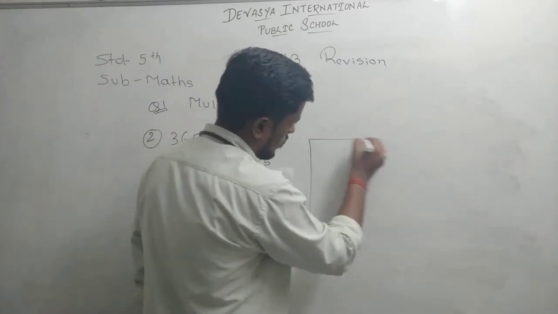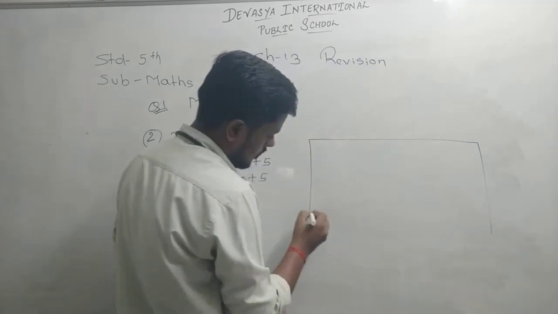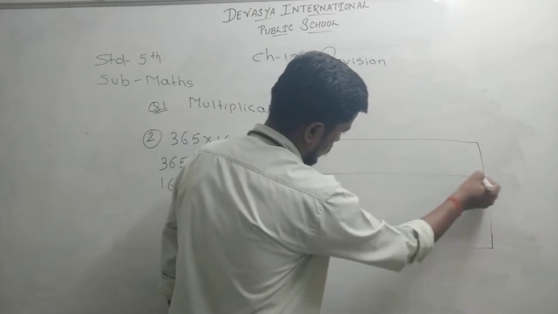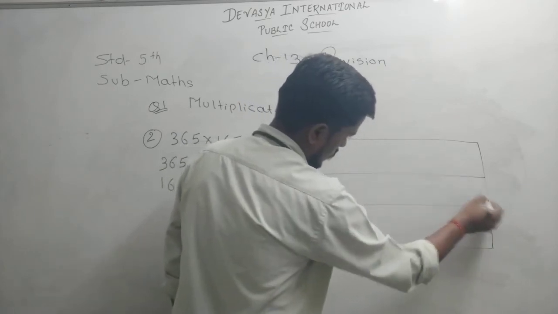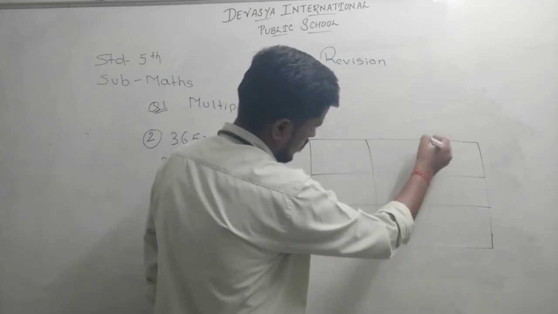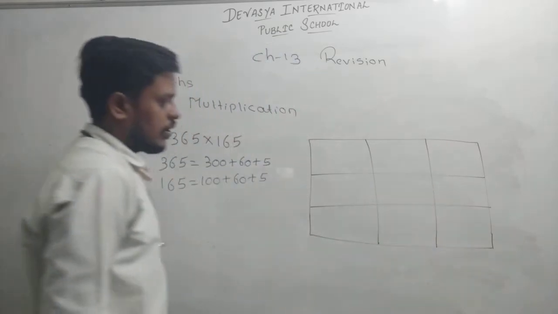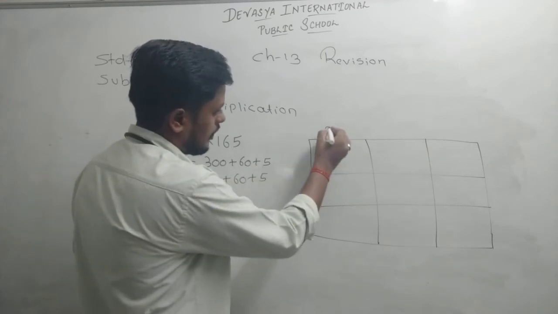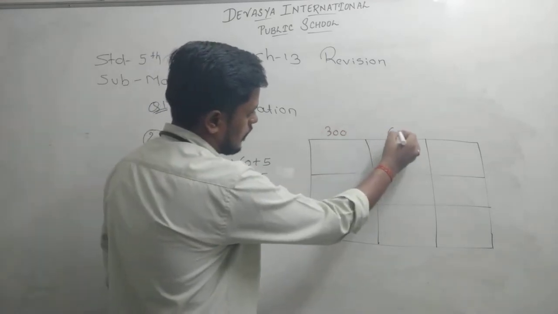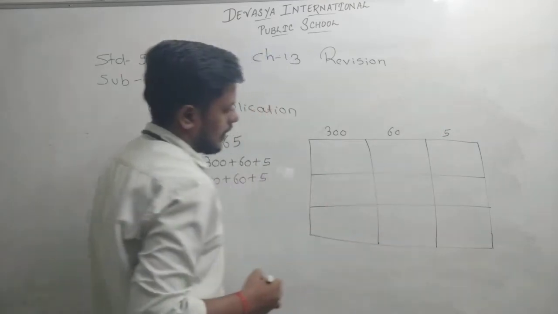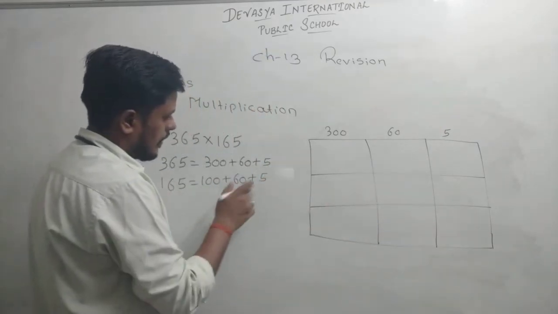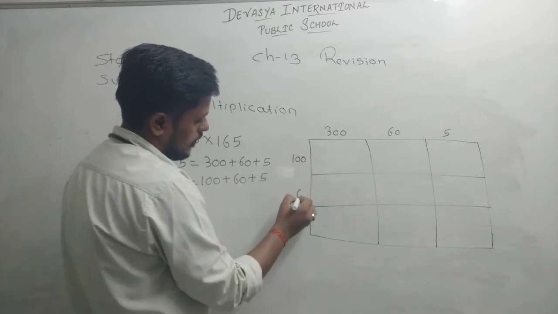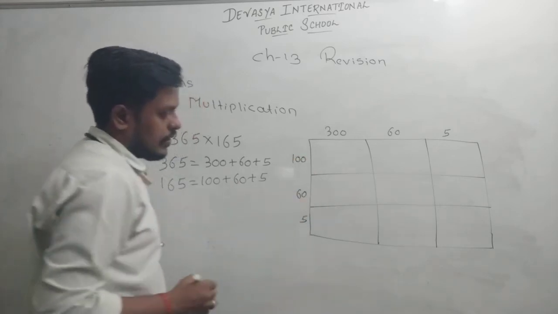This way. Clear? So here we will write 365, and on this side we will write 100, 60, then 5.